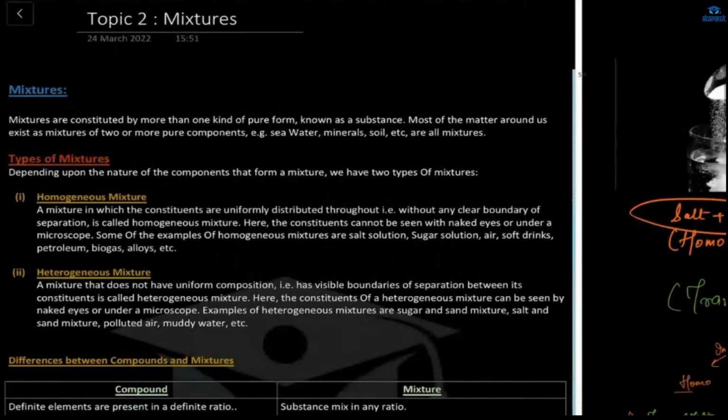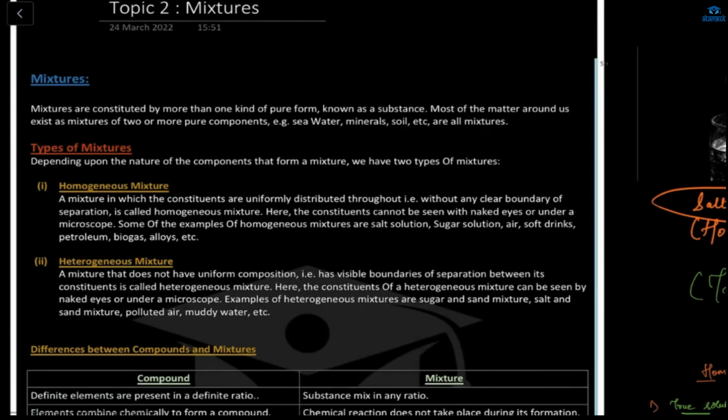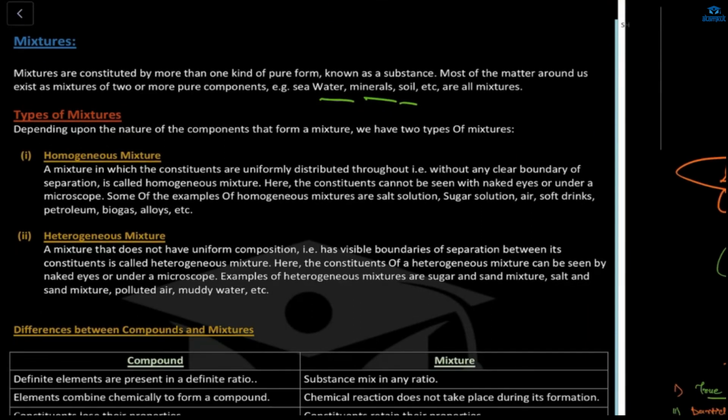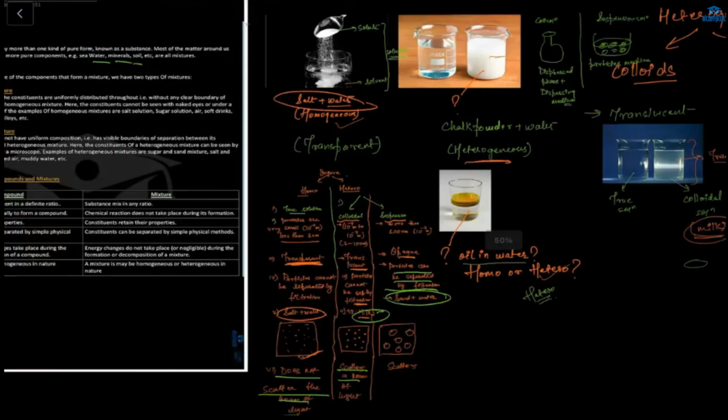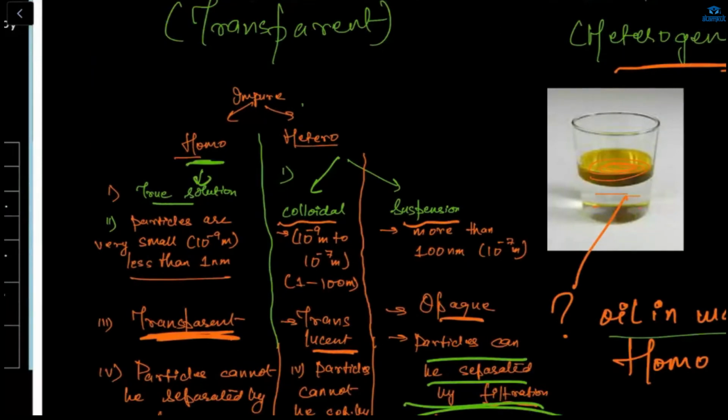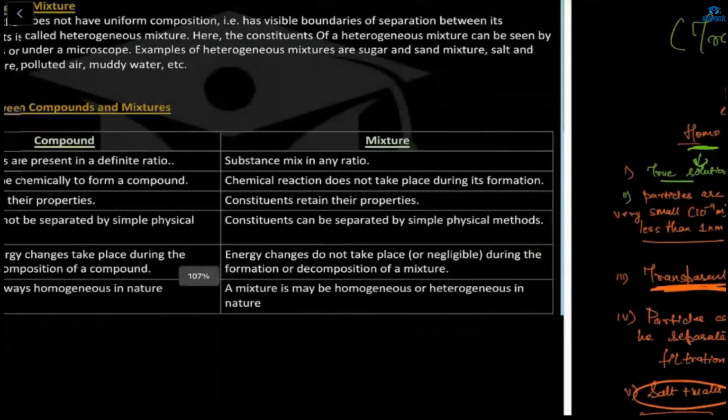In mixture, we have two parts: the homogeneous and the heterogeneous part. Mixtures are constituted by more than one kind of pure substance. Example, water, minerals, soils. Arham, got it now? Because it is a mixture of elements or compounds. If we mix them together, it will form a mixture. Mixture is divided into two parts, homo and hetero, which we have already discussed. The homo is a true solution, and the hetero is again subdivided into two parts: the colloidal part and the suspension solution.